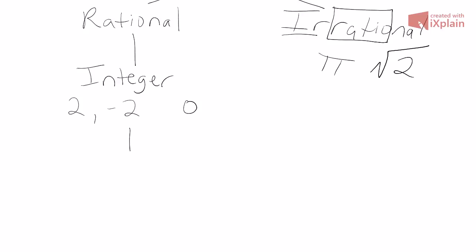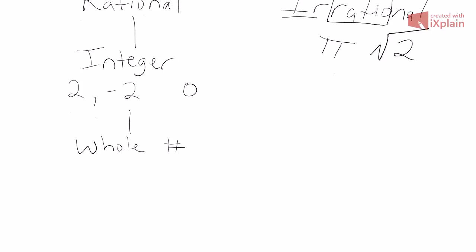We can go a little bit further, and if a number is an integer, it might also be a whole number. So if it's a whole number, that's when we start at 0, 1, 2, 3, and it goes on forever.